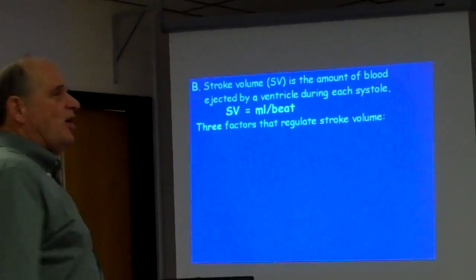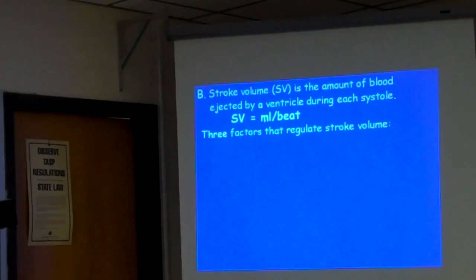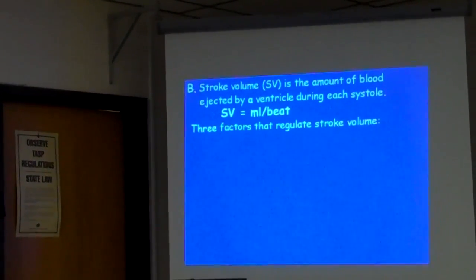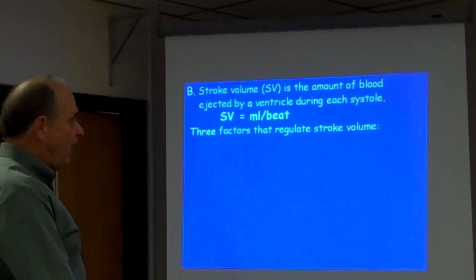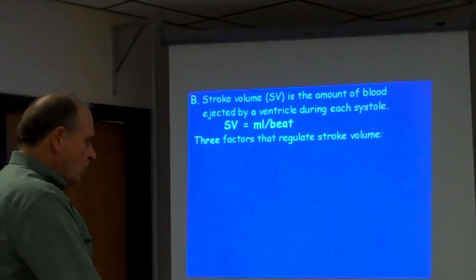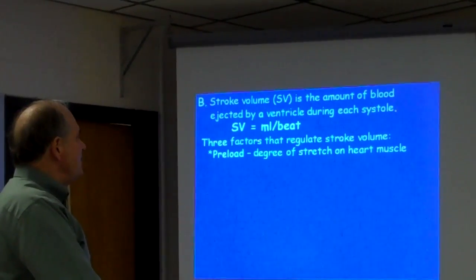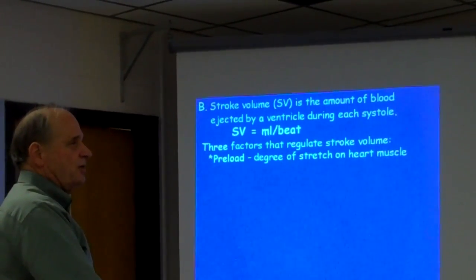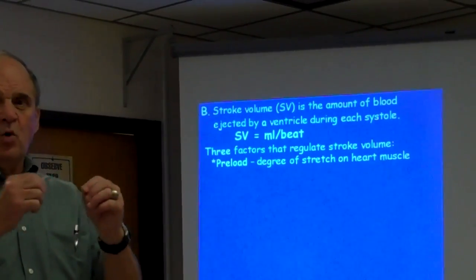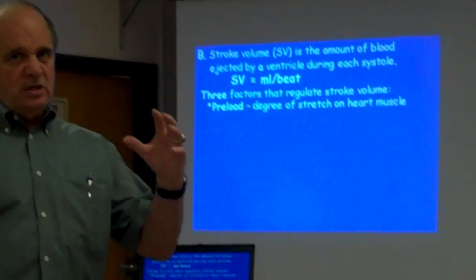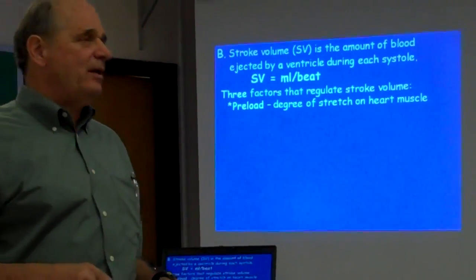Three factors. Okay, y'all, here's something else. Now notice this. This is something you might not have in your book, in your notes. I don't know if I put that in there. Did I, James? Okay, three factors that regulate stroke volume. All right, one of these is the preload. The preload is the amount of stretch on the heart muscle. The heart muscle, y'all, is like a rubber band. The more it is stretched, the more forceful it will do this. Like you take a rubber band. I never forget my dad one time.